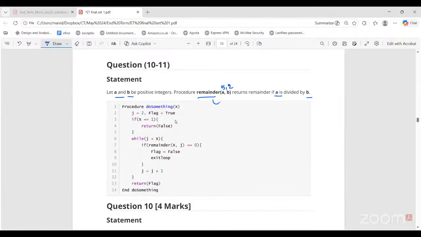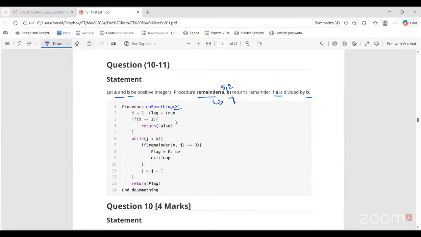The remainder procedure will return 1. 5 divided by 2 gives remainder 1. So procedure do something X takes some X. J is set to 2. Flag is set to true. If X is equal to 1. So here we could have mentioned one thing that X is some integer, right?